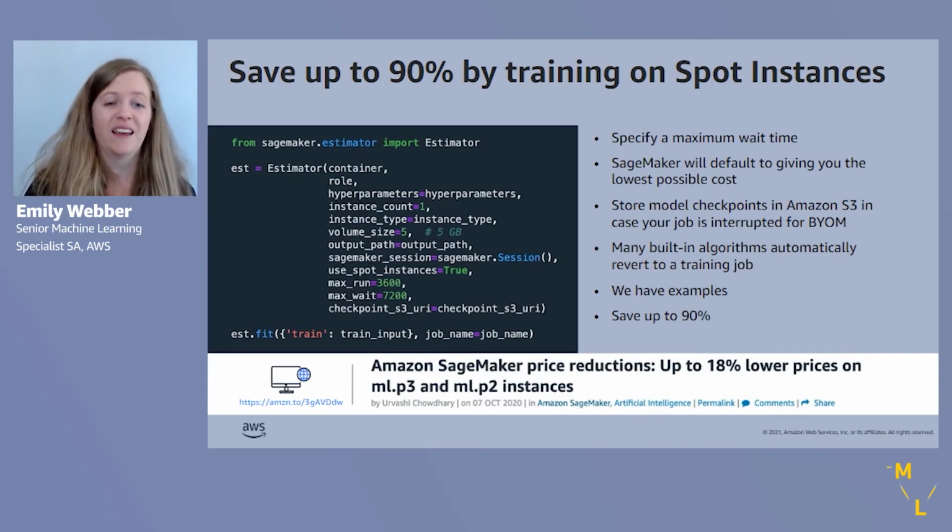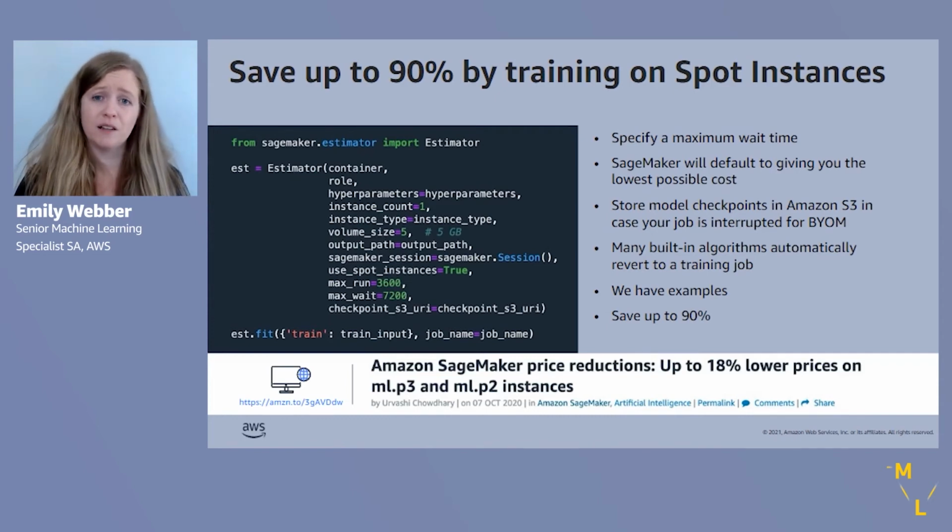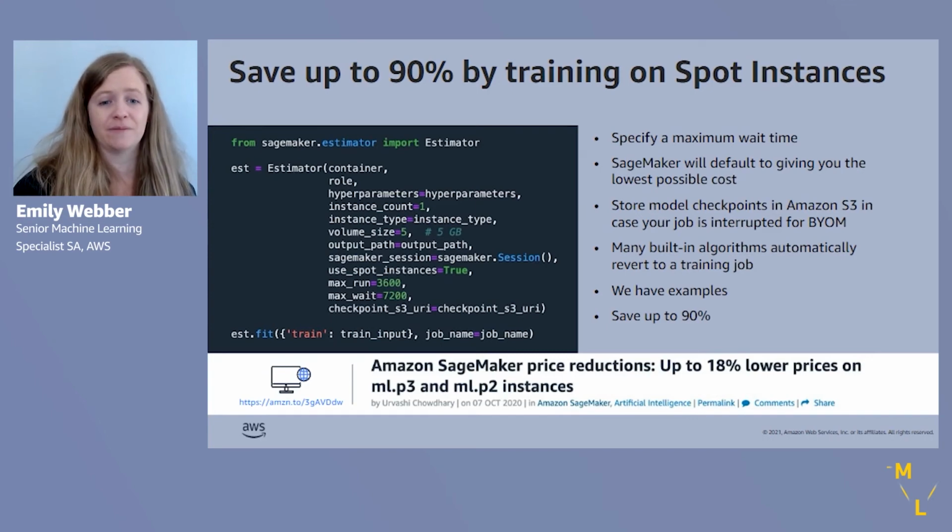That's a personal choice. And then we also want to store our checkpoints in S3. This is especially the case and especially acute for deep learning models because there's a possibility that your job that's running on Spot may be interrupted. So if your job is interrupted, we want to make sure that we're sending those checkpoints to S3 in order to revert from that previous job. So definitely something that's good to know. So take a look at Spot instances on SageMaker, and also, of course, look at the SageMaker savings plan, and go ahead and make sure that you're saving as much as you can.